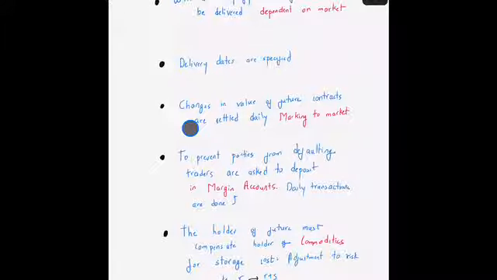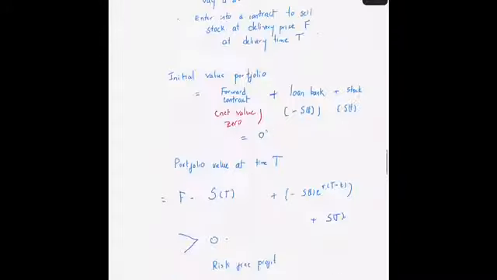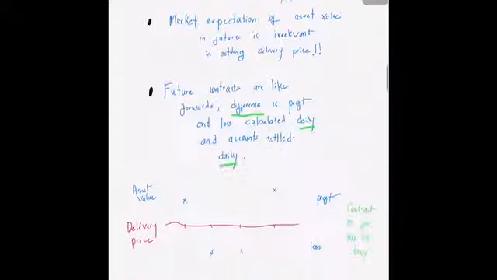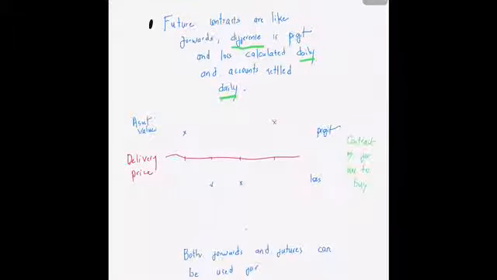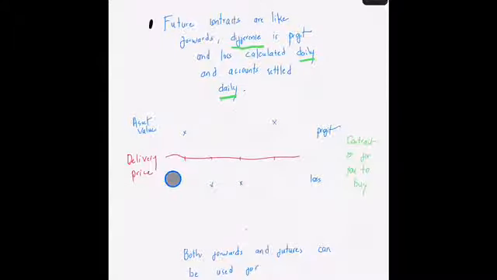The other thing, which I told you in the beginning, is that the changes in the value of futures contracts are settled daily. If you remember, when I showed this particular graph, I told you that futures contracts will always be settled daily.